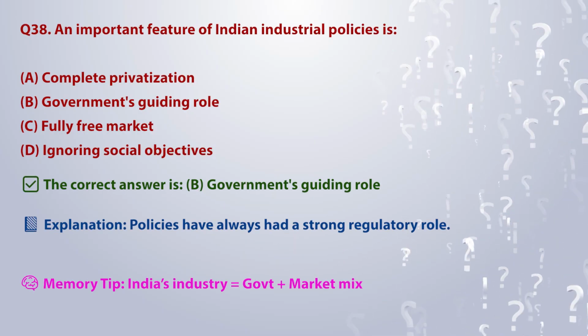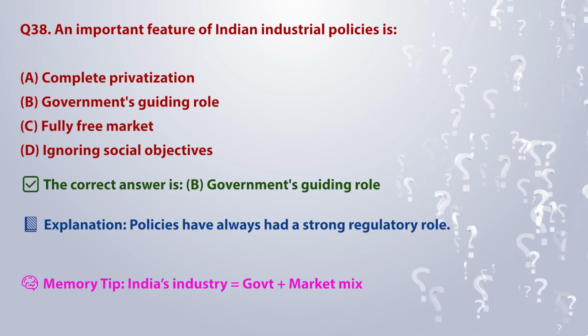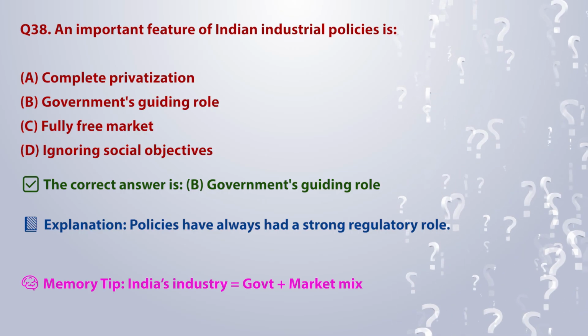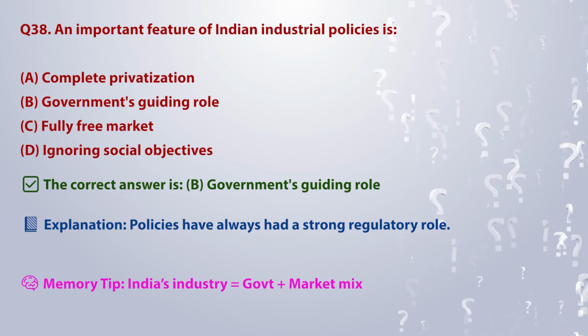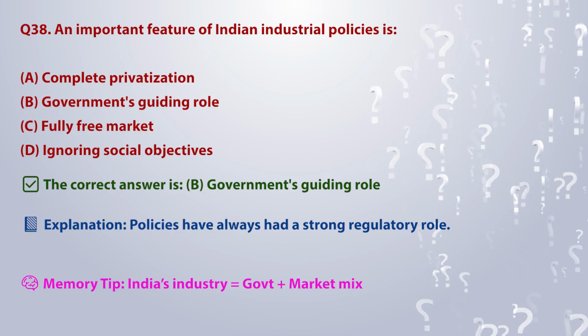The correct answer is B. Government's guiding role. Explanation: policies have always had a strong regulatory role. Memory tip: India's industry is equal to government plus market mix.